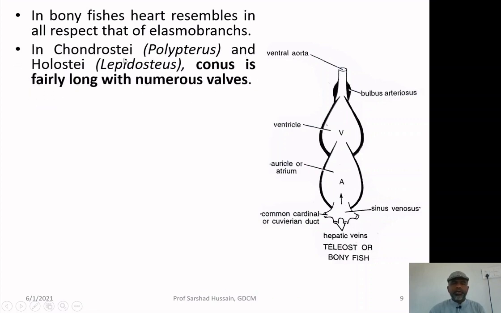Whereas in chondrostei like Polypterus and holostei like Lepidosteus, the conus is fairly long with numerous valves. So there are slight modifications in these fishes; the bulbus arteriosus or the conus arteriosus is one and the same thing. It is fairly large in these two fishes, having so many valves.